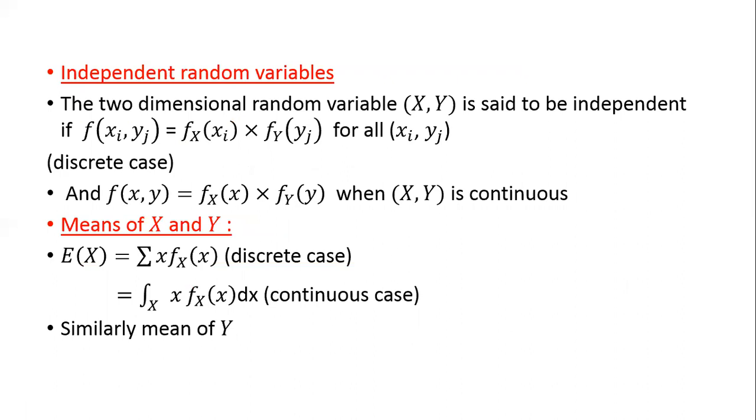Independent random variables. The two-dimensional random variable (X, Y) is said to be independent if f of xi, yj is equal to fX of xi into fY of yj for all xi, yj. Mean of x and y. Mean of x is, as usual, sigma x into fX of x, but here in the two-dimensional case, it is the marginal fX of x. And in the continuous case, it is the integral over all x of x fX of x dx. Similarly, the mean of y can be defined.